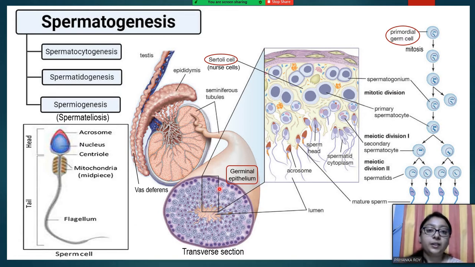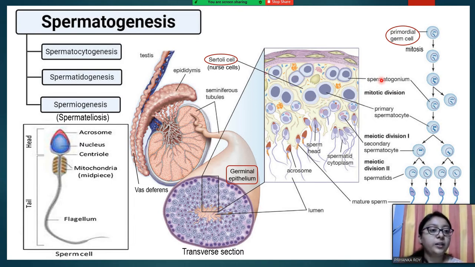So this germinal epithelium, if you just zoom in and see the internal structure of it, the transverse section looks like this. And here, as you can see, there are a number of cells attached to the periphery, and as we move towards the lumen, which is the center part of the tubule, you will see that there are a lot of sperms getting formed here. So these larger yellow colored cells are known as Sertoli cells or the nurse cells. Basically, they are responsible for providing the nutrition to the spermatogonia, spermatocytes, etc.